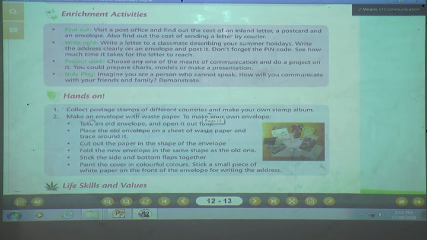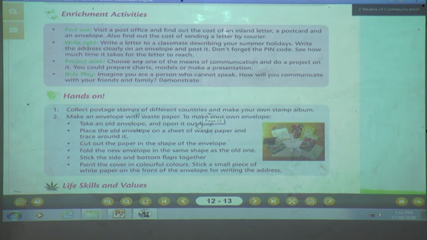Number 2, make an envelope with waste paper. This activity I will give you, because you are going to make an envelope with waste paper to make your own envelope. This activity is compulsory, you have to do it. Okay, whichever activity you have to do, I will WhatsApp on the group. Then I will tell you how to make the envelope. You have to take an old envelope and open it out.